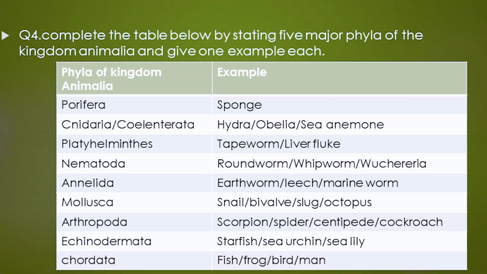We have the phylum Nematoda. We have the phylum Annelida. Nematoda example is roundworm. Phylum Annelida, example is earthworm. We have phylum Arthropoda. Example is our scorpion, spider, centipede. Then Echinodermata. Their body is made up of spines. Example is our starfish or sea urchin. And the last one is the phylum Chordata. We have the fish, frog, bird, and man.